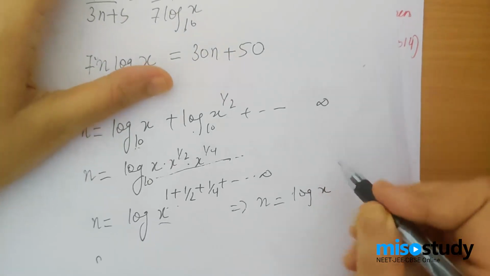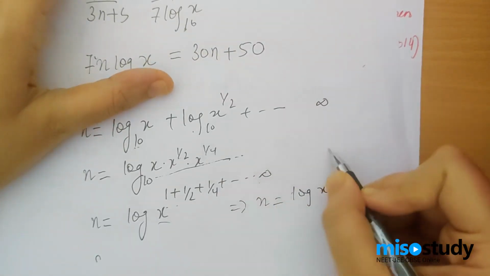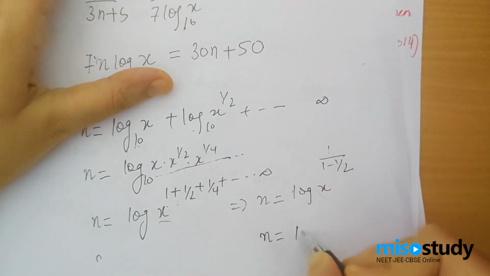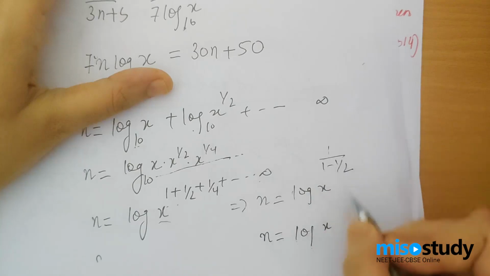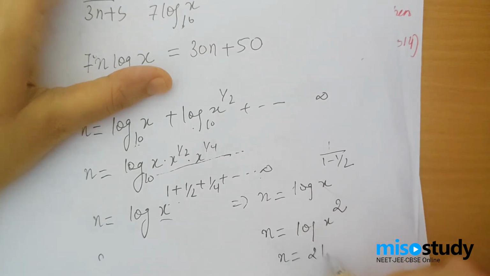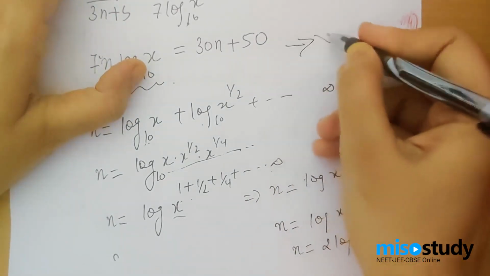So let's apply the formula of GP, a upon 1 minus r, because it's an infinite GP. 1 upon 1 minus 1 by 2 gives me n, log of x. This will be half, it will go in the numerator, that will become 2. So n is equal to 2 log x. So I'll put the value of n in the original equation which I had solved.